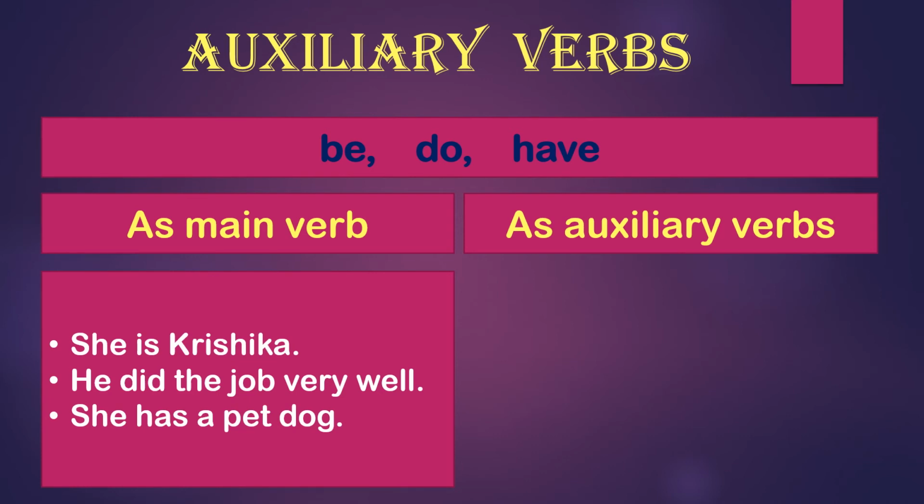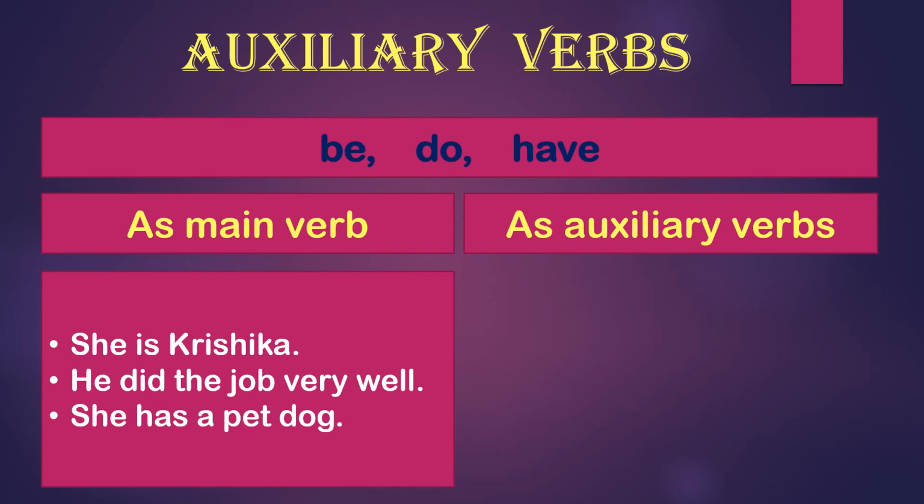And is is a form of be, right? I have told you is, am, are, was, were, will be, shall be are the forms of be only. So in she is Krishika, is is a form of be, and it is used in the sentence as a main verb. He did the job very well. Now did is the form of do, right? The past form of do. So this did is also used over here as a main verb. She has a pet dog.